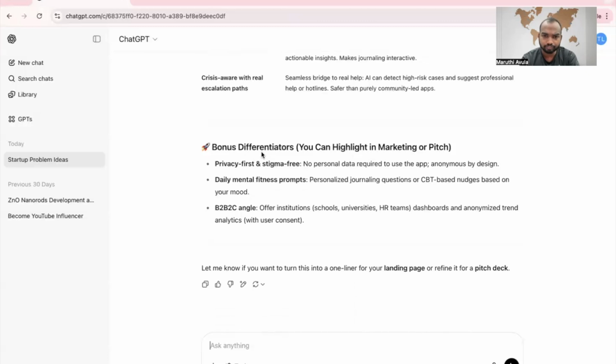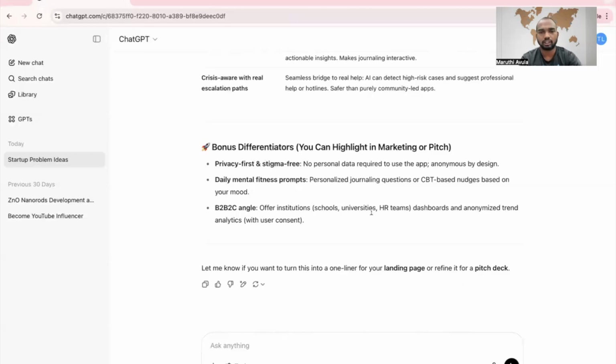Bonus differentiation you can highlight in marketing or your pitch. Privacy first, stigma free, no personal data required to use the app. Anonymous by design. Daily mental fitness prompts, personalized journaling questions or CBT based nudges based on your mood. B2B, B2C angle offer. Let me know if you want to turn this into a one liner for your landing page or refine it for a pitch deck.